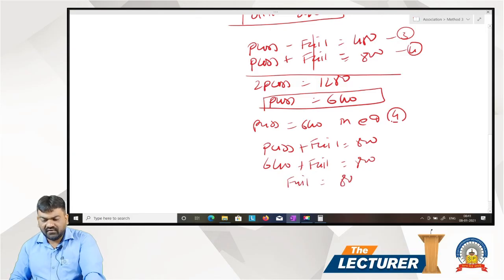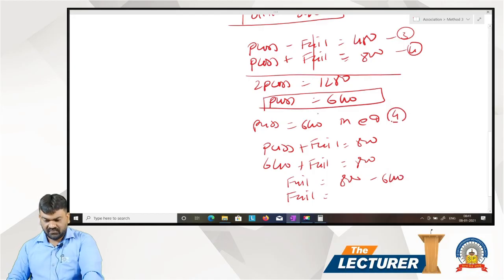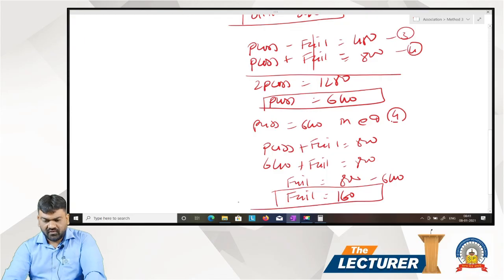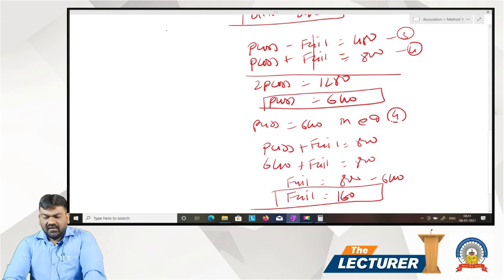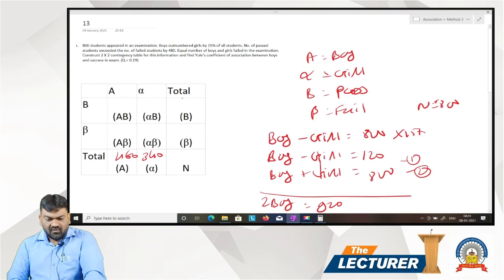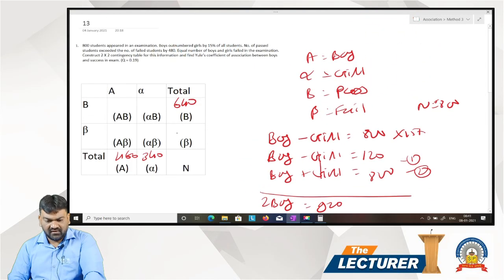Fail is equal to 800 minus 640, that is 160. This is fail. So A is equal to boy, that is 460. Alpha is equal to girl, that is 340. B is equal to pass, 640. Beta is equal to fail, 160.